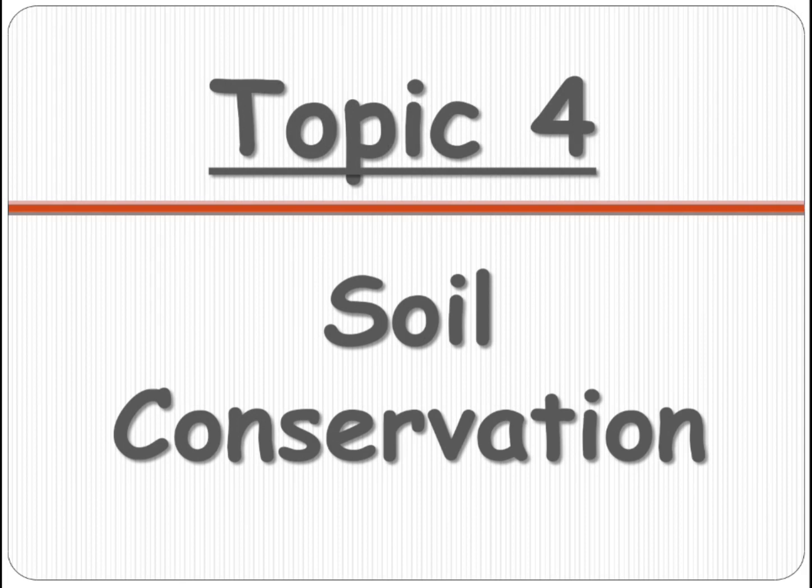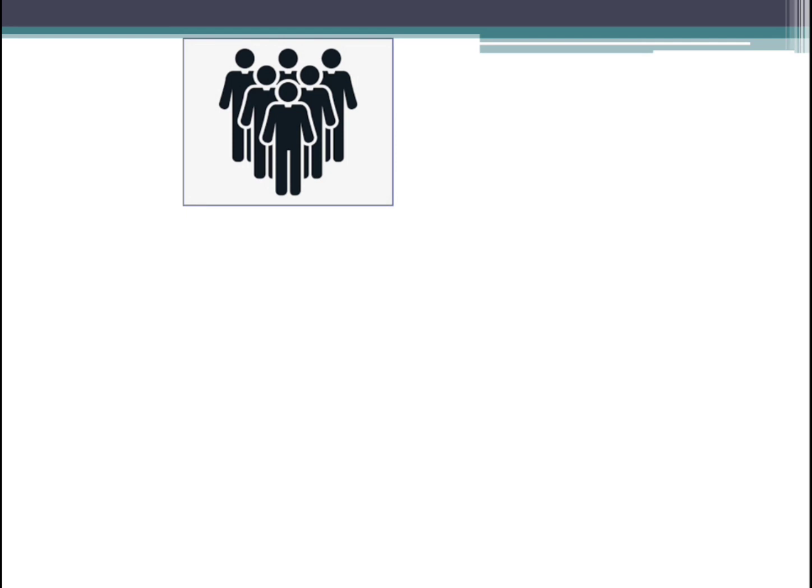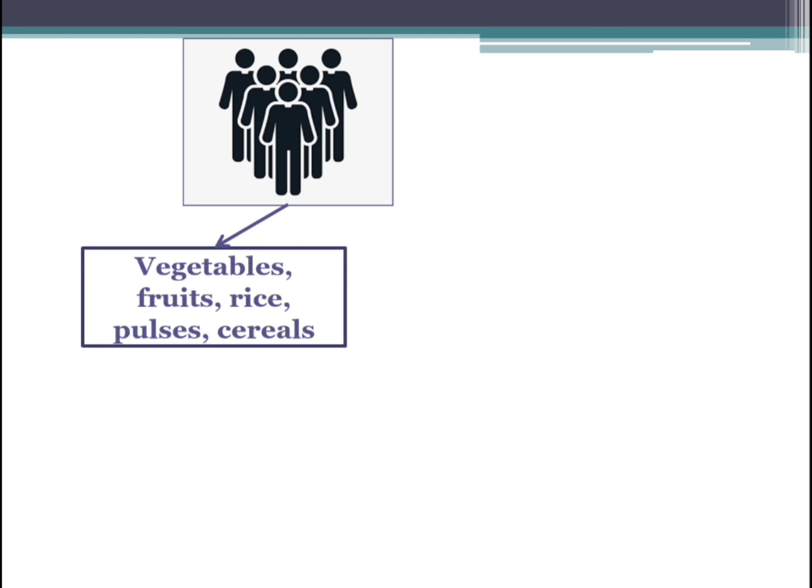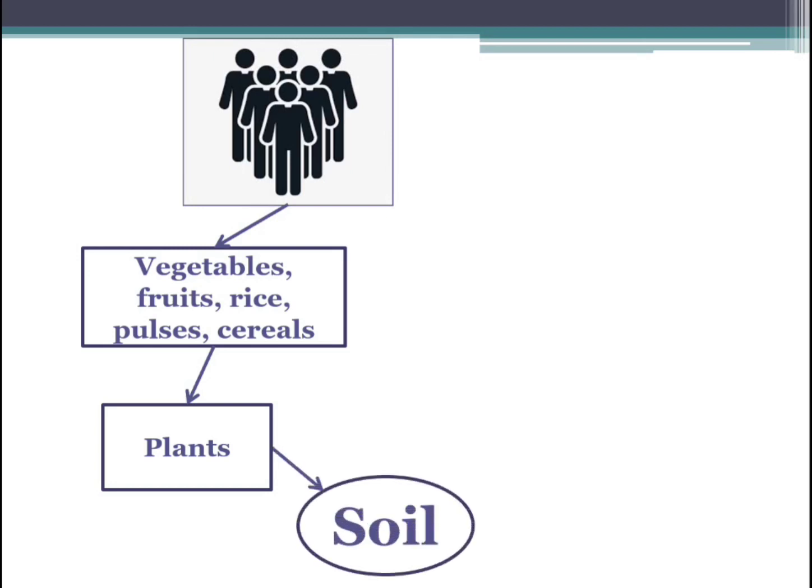If you see the uses of the soil, we humans, what do we eat, children? We eat vegetables, fruits, rice, pulses, cereals, all these we get from the soil, because we grow these crops, isn't it, children? These are plants, and these plants are grown in the soil.